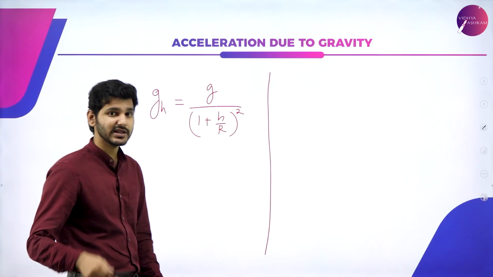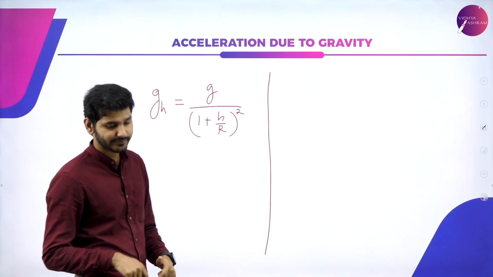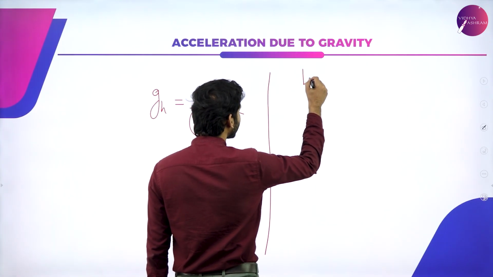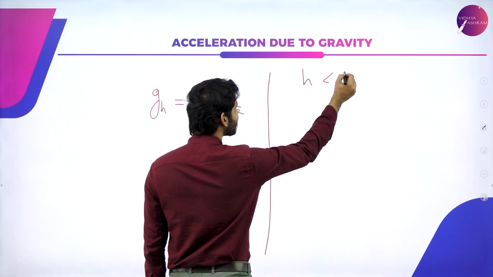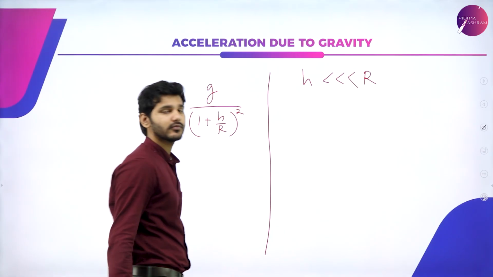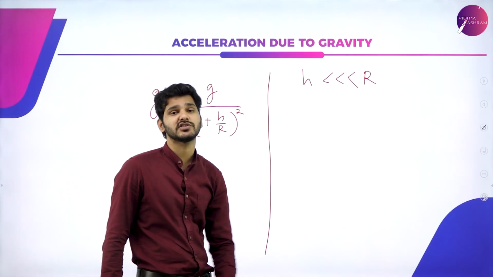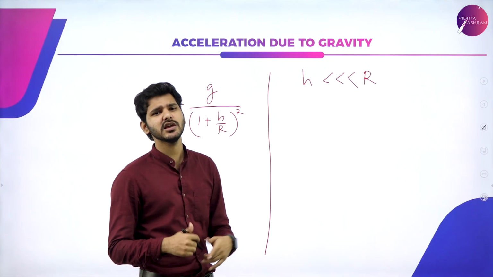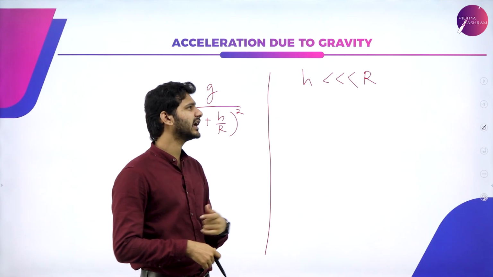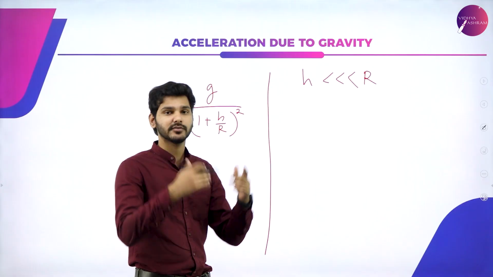This equation actually stands, but it should be slightly modified. So, in cases where h is very much less than r, which means at small heights from the surface of the Earth, let's say at 10 kilometers from Earth's surface, or like 1 kilometer from Earth's surface.